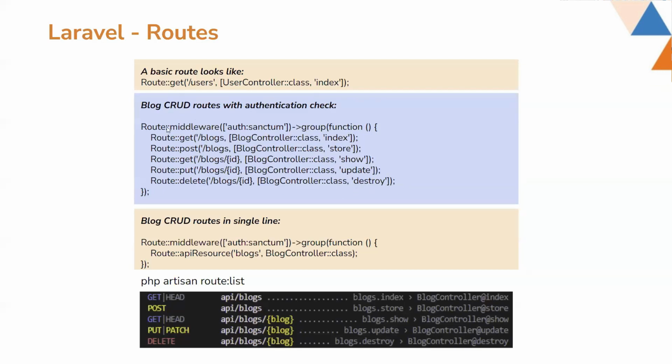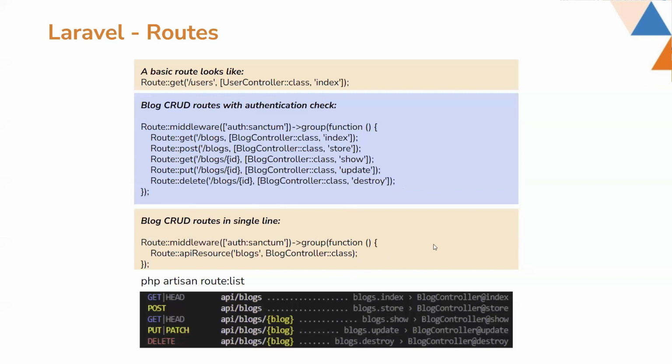And these routes can be easily made this way. Also, there is a simpler way to do all the block routes in a single line, like you see in the middle of the page: API resource, blocks, then block controller. It will also make all the routes that are necessary. You don't need to write all those 6 lines.